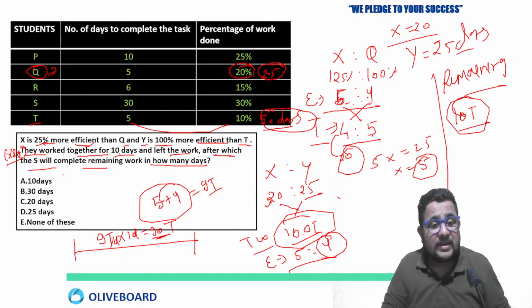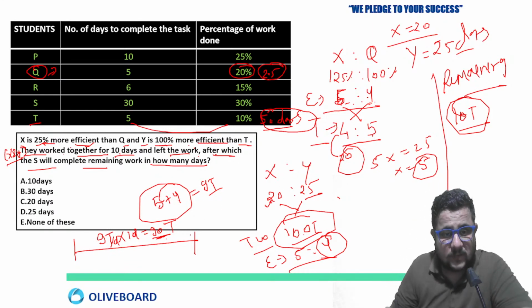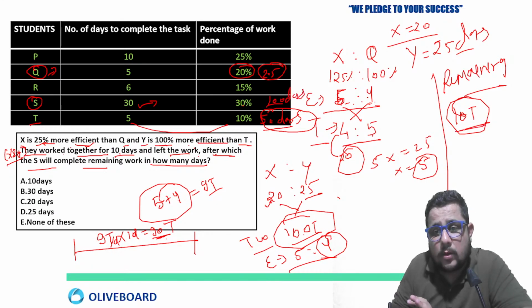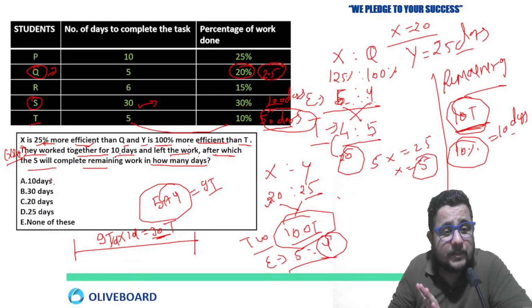So what you have to do, after which S will complete the remaining work in how many days? Just wait. Yeah. So about S it is given, yes, we have taken all the things correct. Now 30% in 30 days, so 100% in 100 days. How much task is remaining now? 10%. With respect to total task, these 10 cups of tea are 10% because 100 cups of tea was our task. So 10% in 10 days. So what are they asking? S will complete the remaining work in 10 days.